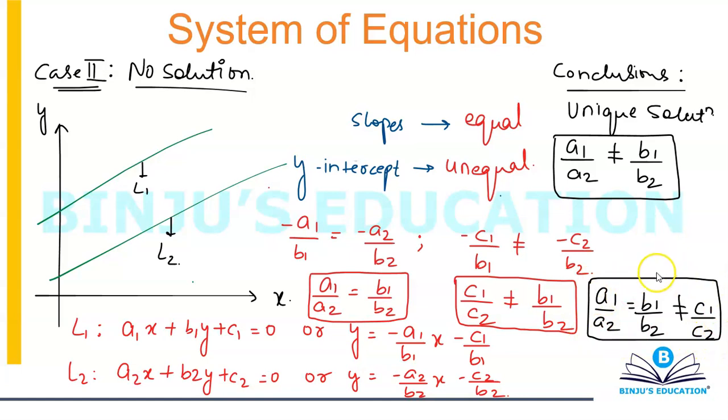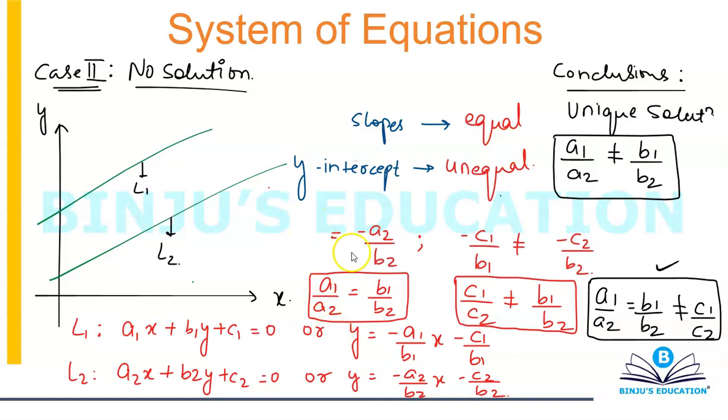This will be the condition. Again, you simply need to remember this, that's it, nothing else. That's the conclusion part, but this is how you reach the conclusion. If in case you're wondering how did we come to this conclusion, this is how you do it. Whenever the lines are parallel, they're going to have equal slopes and they're going to have unequal y-intercept. Okay, this is how it works.